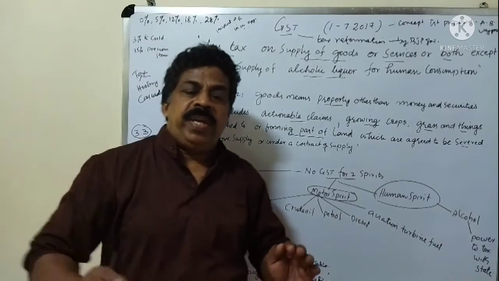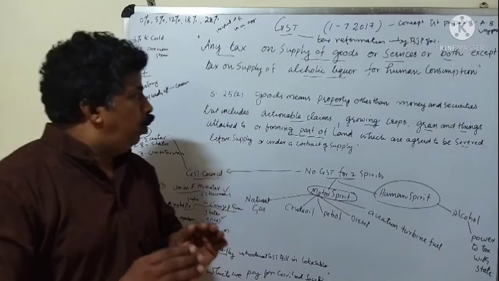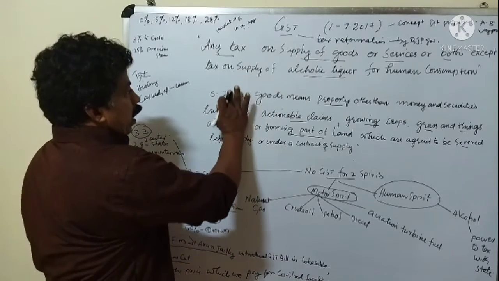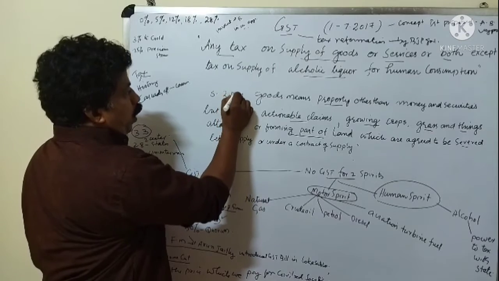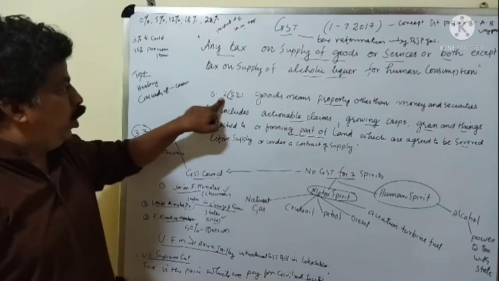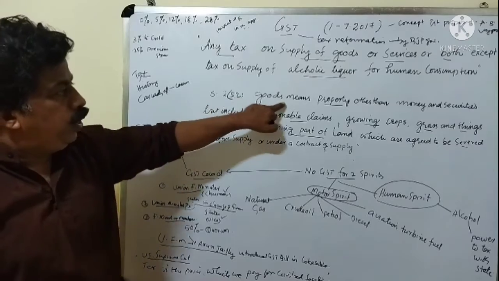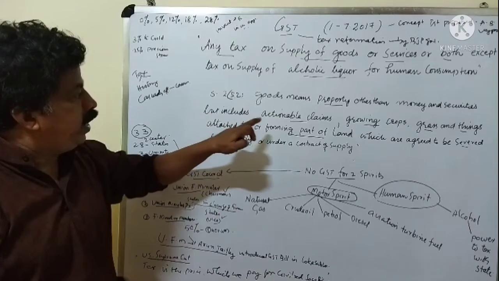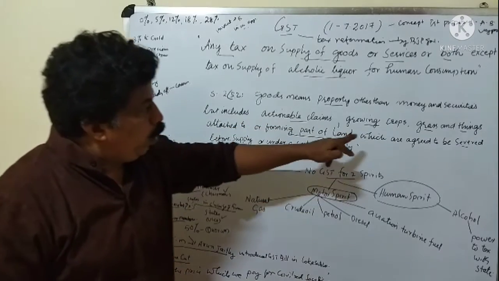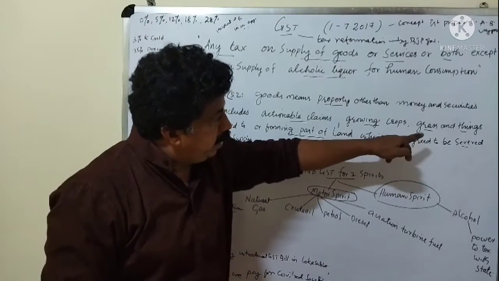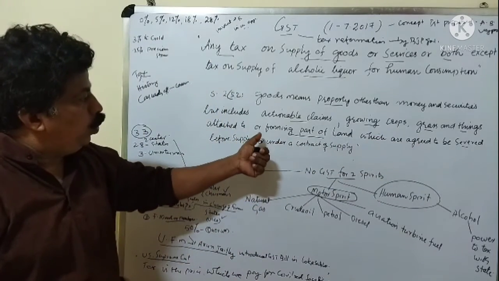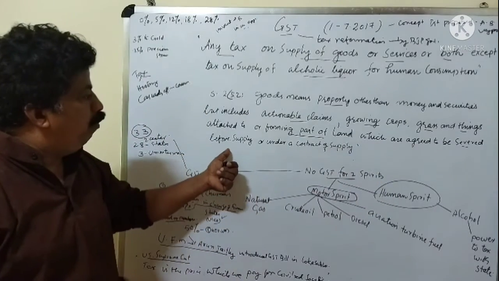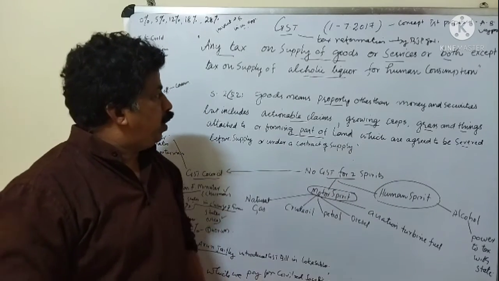Then in this class we can understand what is meant by goods. According to Section 2, subsection 52, goods means property other than money and securities but includes actionable claims, growing crops and grass and things attached to or forming a part of land which are agreed to be severed before supply or under the contract to supply.